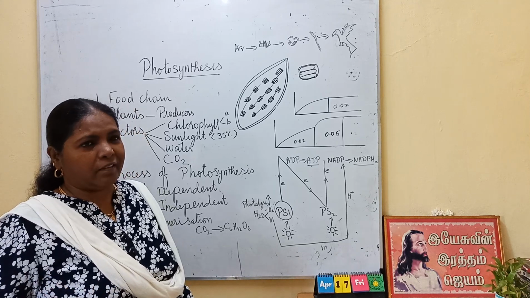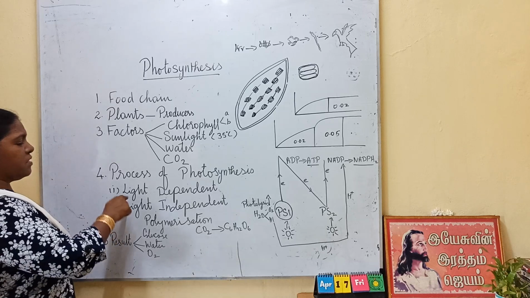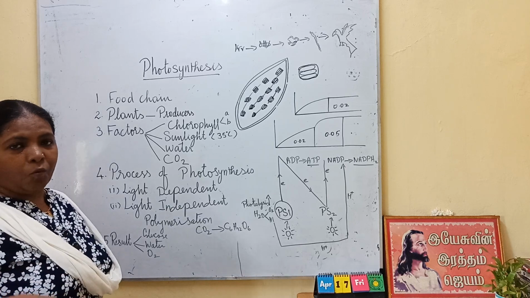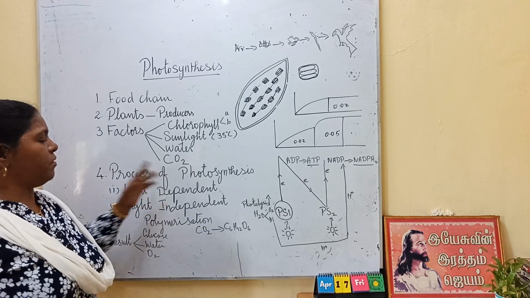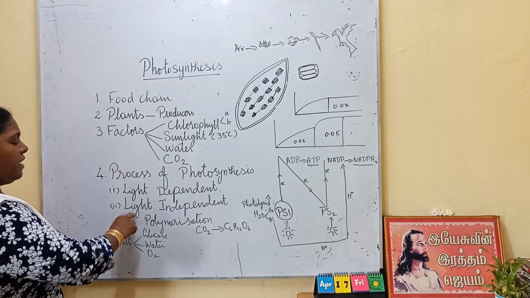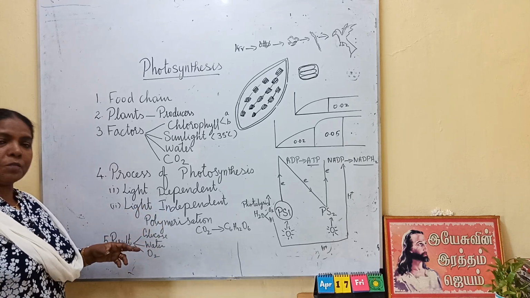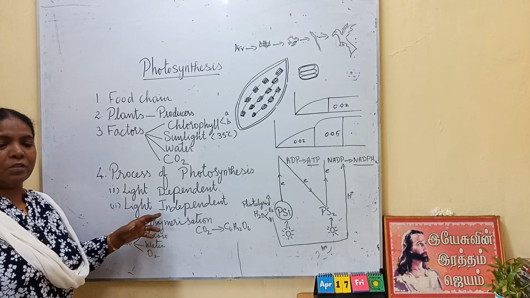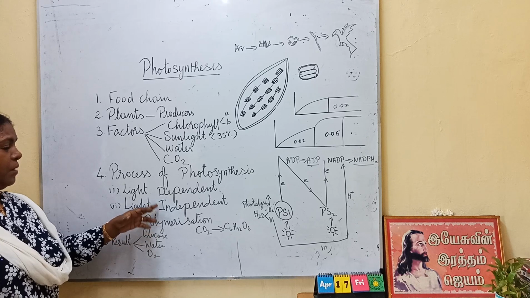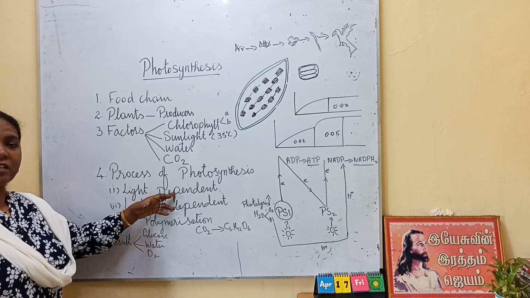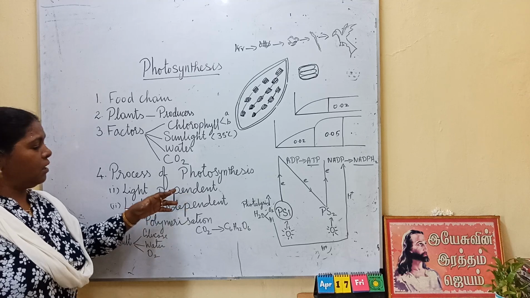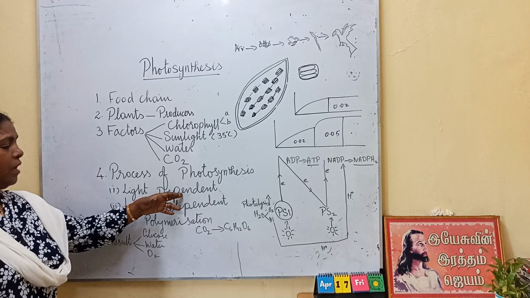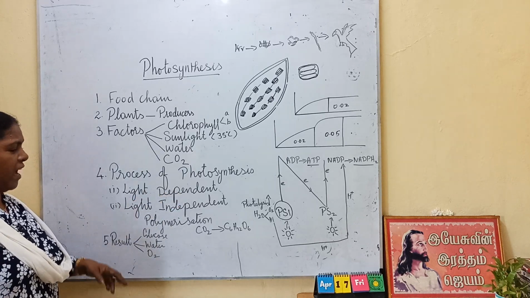So in order to clarify that doubt, they have mentioned light dependent. That is, this reaction depends upon light. Only when the light is present, this reaction will take place. Then light independent. Whether the light is present or not, this light independent reaction takes place. So it takes place in daytime as well as night time. Whereas light dependent, only during the daytime or whenever the light is available, the light dependent reaction takes place.